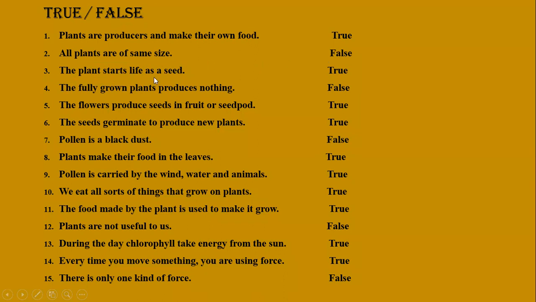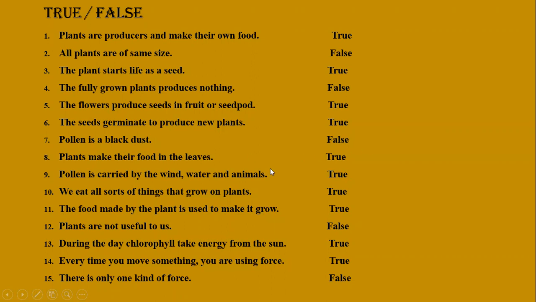The plant starts life as a seed. True. The fully grown plant produces nothing. It's false because a fully grown plant produces fruits and flowers. The flowers produce seeds in fruit or seed pod. Yes, it's also true. The seeds germinate to produce new plants. Yes, true. Pollen is a black dust. No, pollen is a yellow dust.